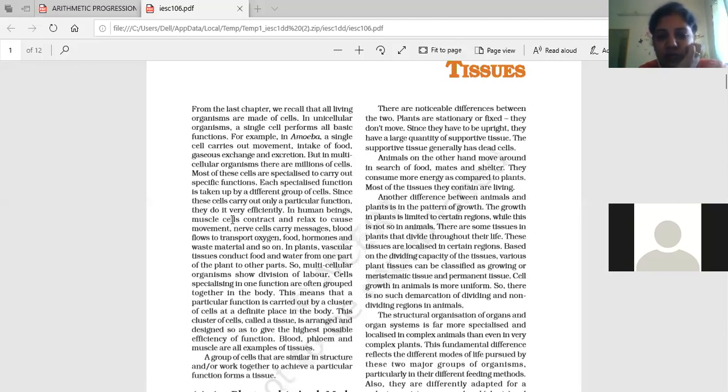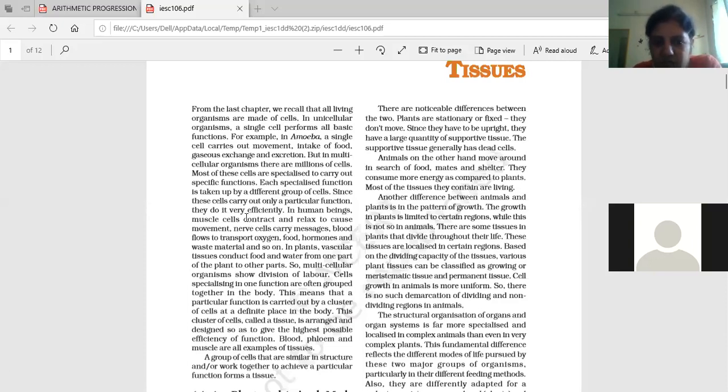In human beings, muscle cells contract and relax to cause movement. Nerve cells, different functions of different cells. According to that, the structure of the cells you have seen. But in that also, similar types of cells have been combined, or maybe different types of cells have been combined, and all of them perform a particular function. So all that group of cells, similar or dissimilar, performing the same function are called tissues. That is what they have tried to explain in this paragraph.